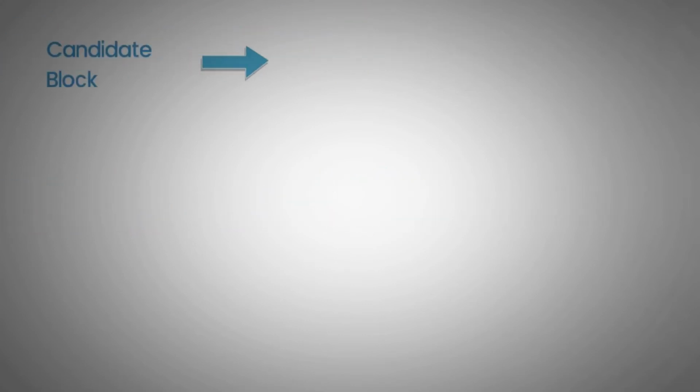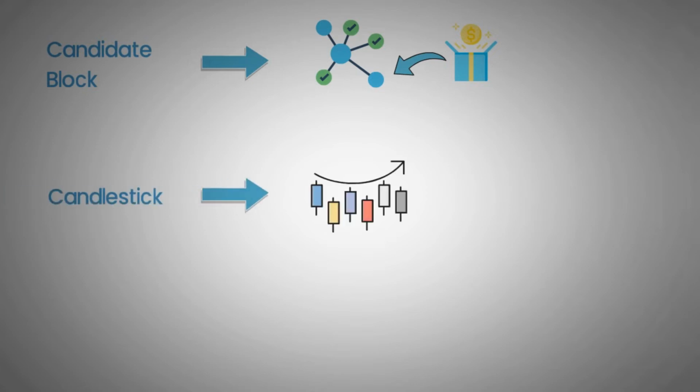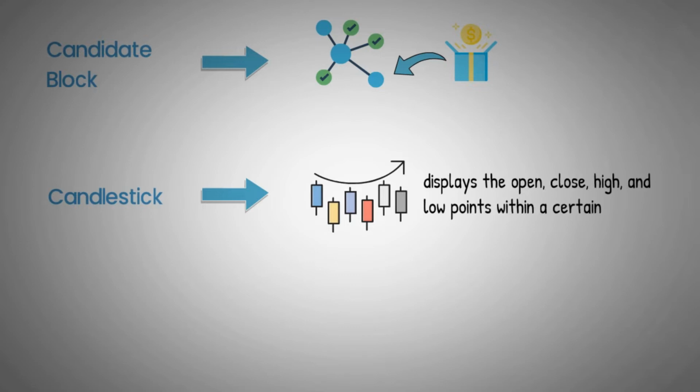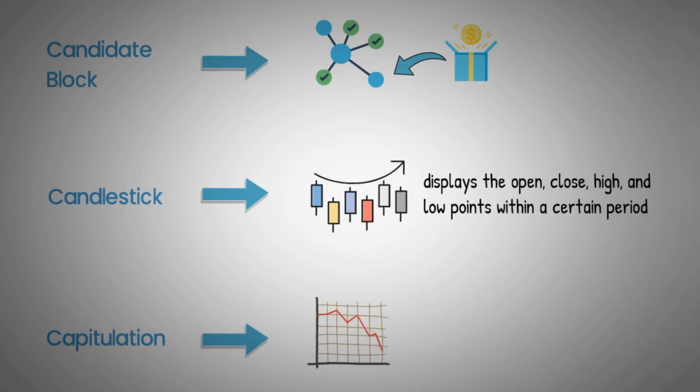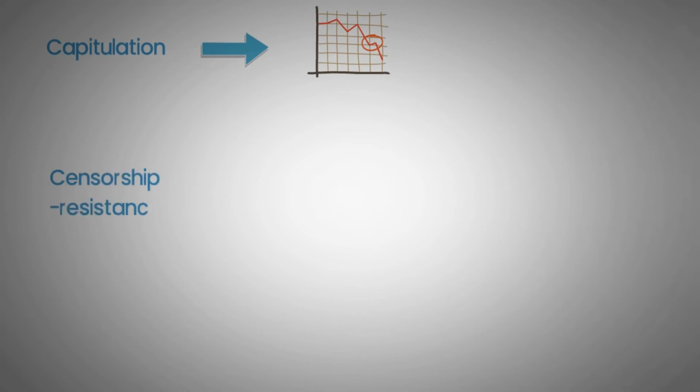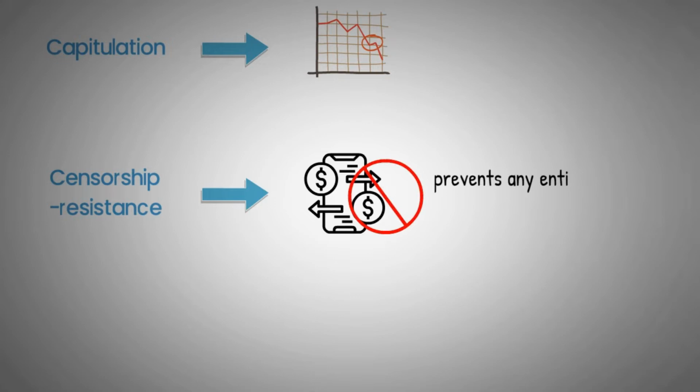Candidate block, a temporary block created by a mining node or miner to add to the blockchain to receive the block rewards. Candlestick, a graph representation of price action that displays the open, close, high, and low points within a certain period. Capitulation, a period of strong selling activity where investors give up their positions and sell their holdings as quickly as possible. Censorship resistance, the property of a cryptocurrency network that prevents any entity from altering transactions on it.